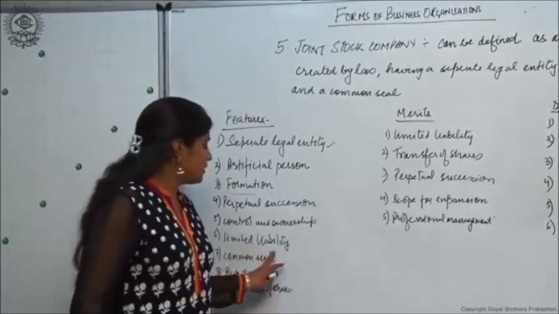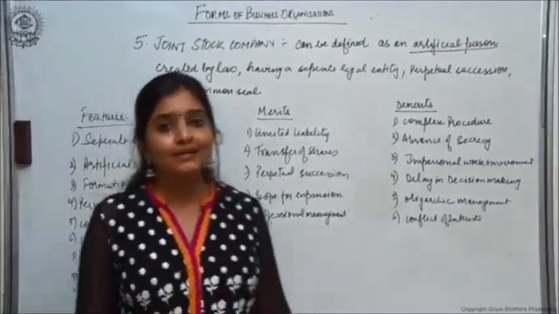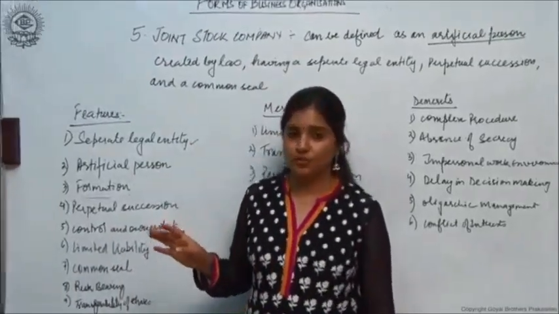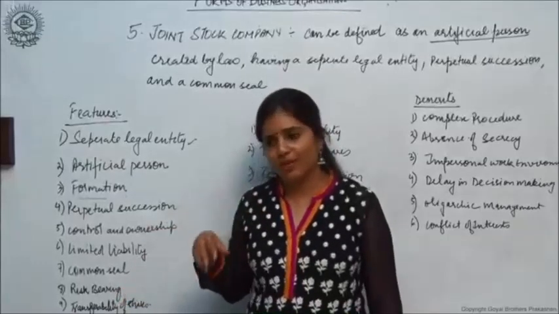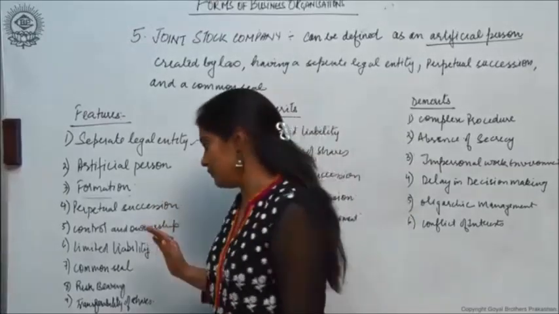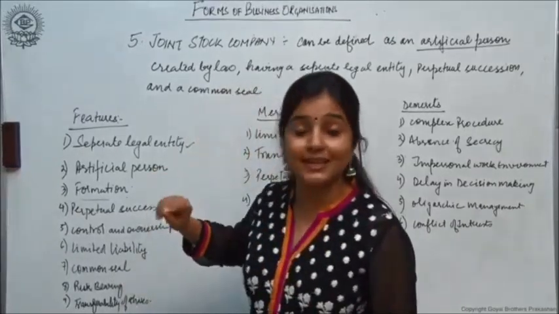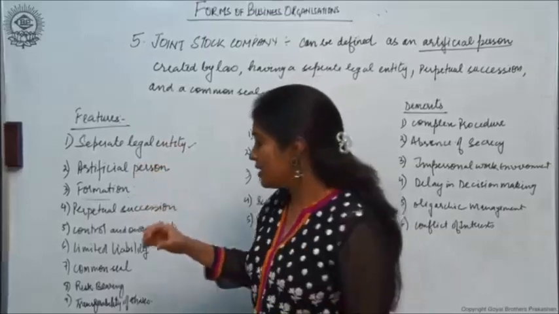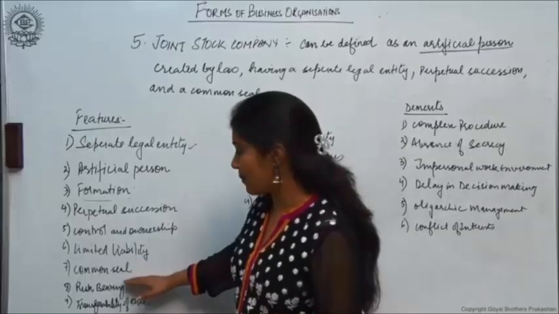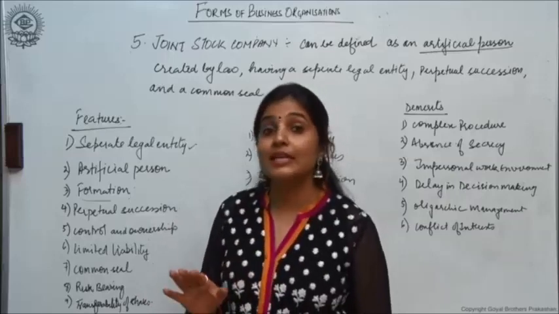Then comes limited liability. I told you, when an organization is registered under any particular act, the liability of its members is limited to the amount of capital that they have contributed. अगर मैंने 1000 रुपए लगाए एक कंपनी में, तो मेरे डूबेंगे भी 1000 रुपए सिर्फ. That's it. Not more than that. My personal assets are not going to be involved. Then I explained common seal. Because a company is an artificial person, it cannot sign contracts on its own. So there is a stamp which acts as the official signature of the company, called a common seal. जब तक company के documents पे वो common seal नहीं होगी, it will not be considered legal.